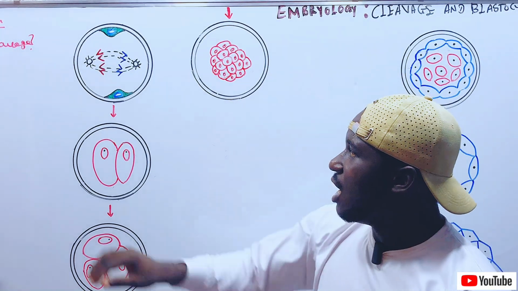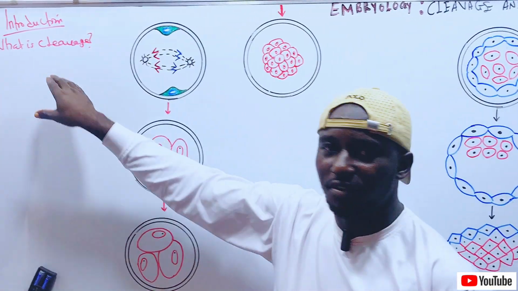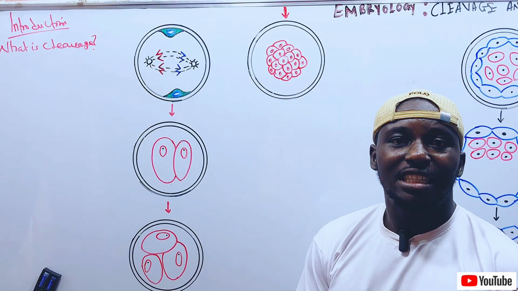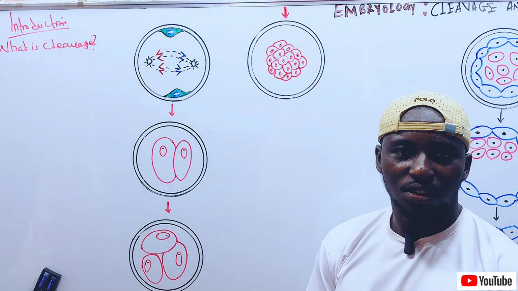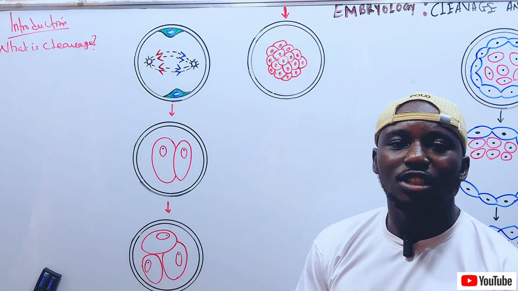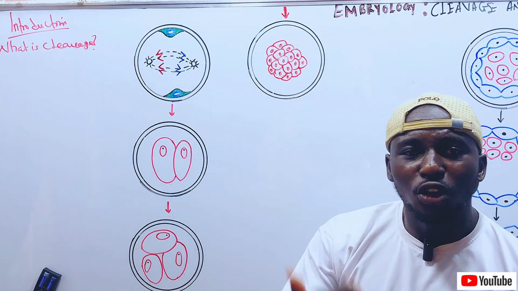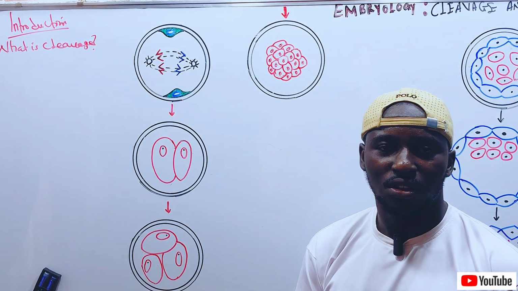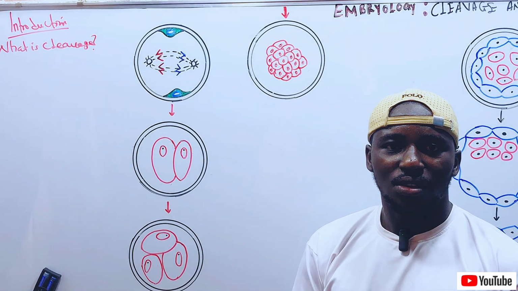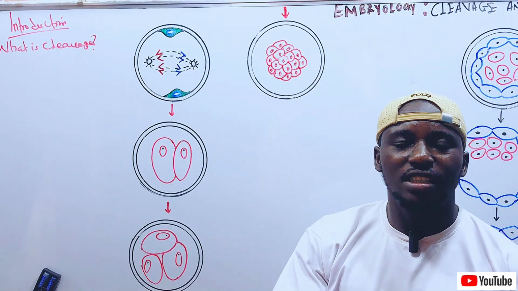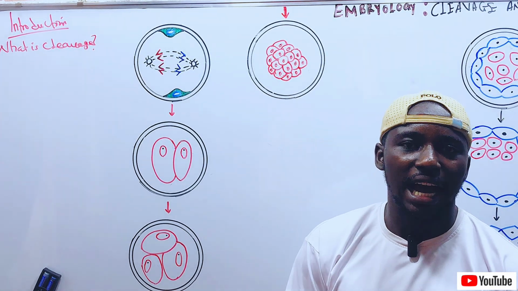Now, as we have talked about the cleavage, that is a specialized cell division that increases the number of cells without the mass of the cells, or a series of repeated mitotic cell divisions in a zygote, which divides it into smaller units.